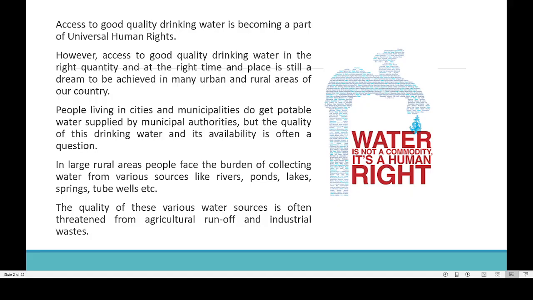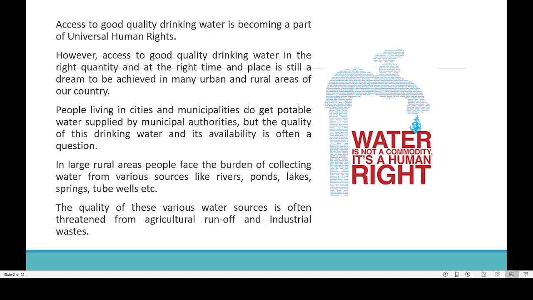See here you can say access to improved water 98%, rural access to improved water. And most of the households are getting at least some kind of tap water. So in India the situation has improved a lot. So that may be because of the improved growth and development in India.